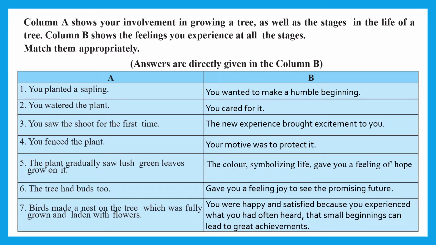You were happy and satisfied because you experienced what you had often heard, that small beginnings can lead to great achievements. Means the tree that you had planted, now it is a shelter for some birds. That is how a good achievement and a great achievement was done by you.